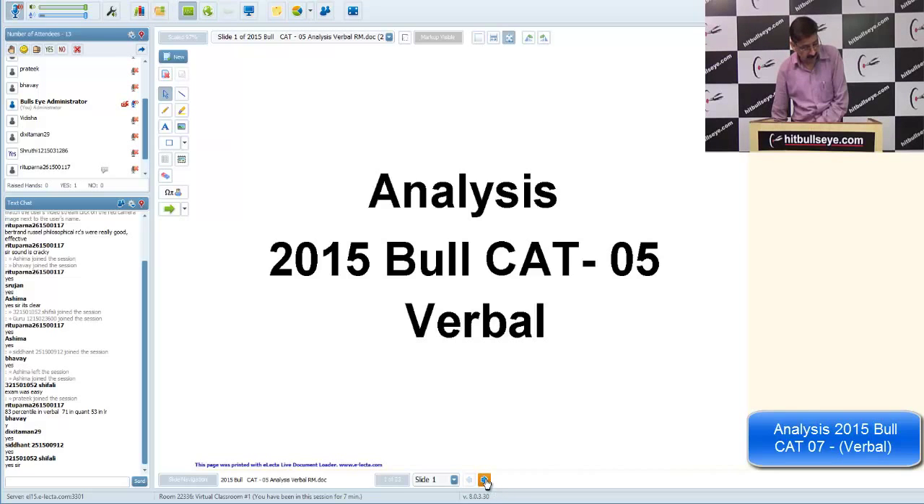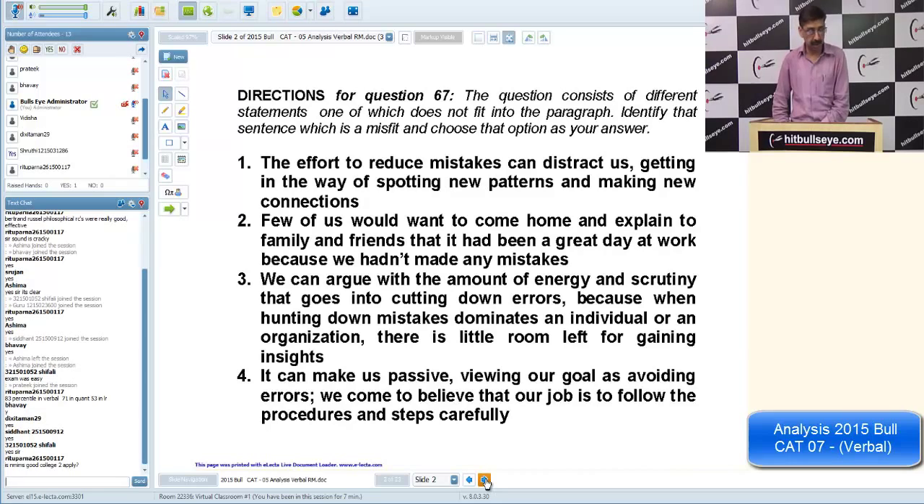So let us start with the analysis. Okay. Now in this question, we have to find out the misfit one. Identify the sentence that is the misfit.